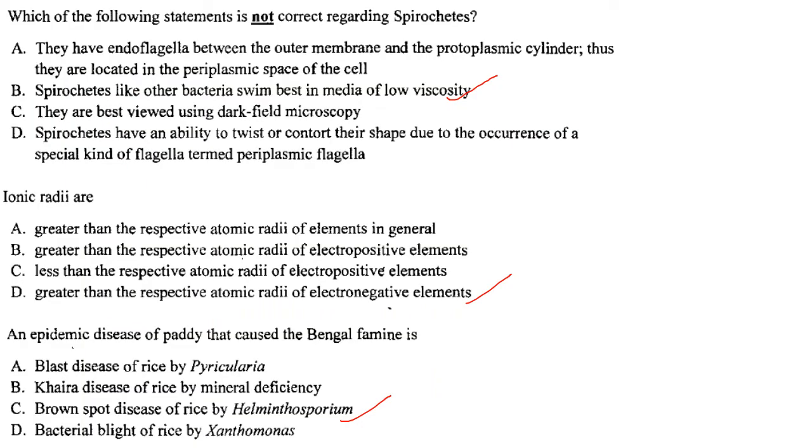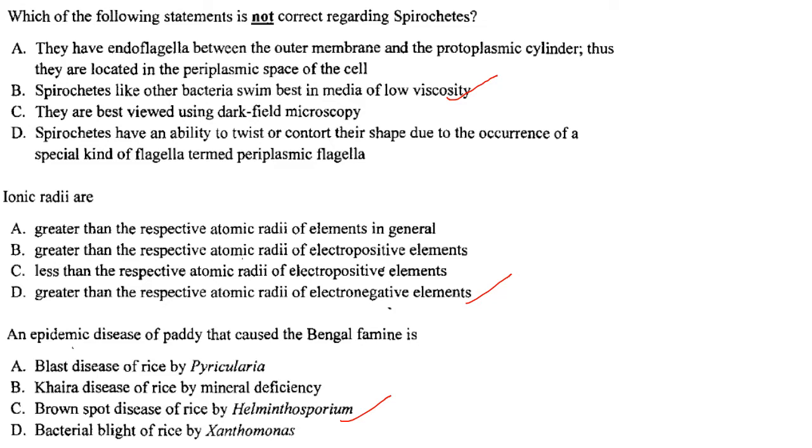So coming to the first question. Which one of the following statements is not correct regarding spirochetes? Spirochetes, like other bacteria, swim best in media of low viscosity. So that is not correct, because spirochetes have the added advantage of having an endoflagella and swim best in media of high viscosity, whereas bacteria with ordinary flagella swim best in media of low viscosity.